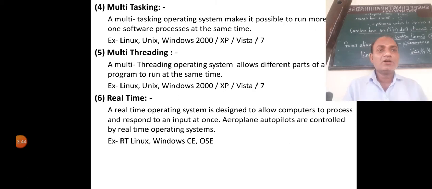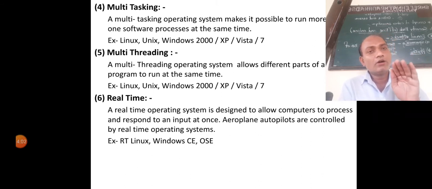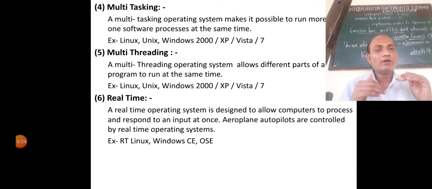If the pilot of the aeroplane wants to switch the operating system to autopilot mode, the aeroplane will fly automatically. So this is the real-time operating system.